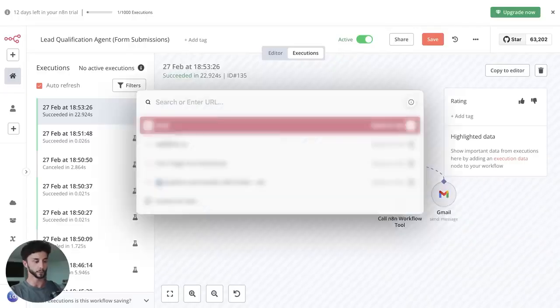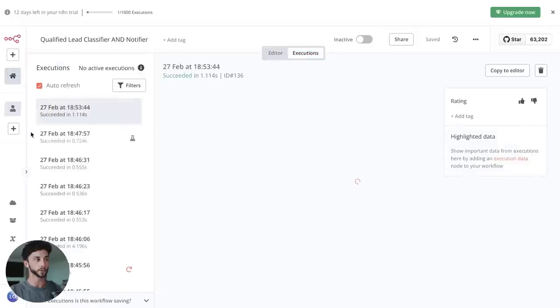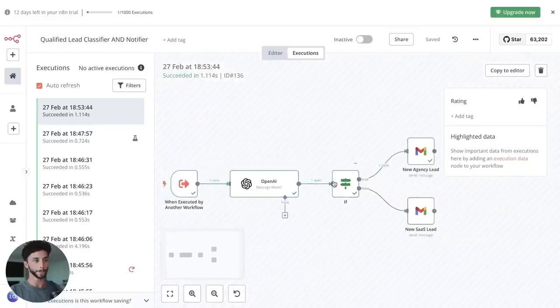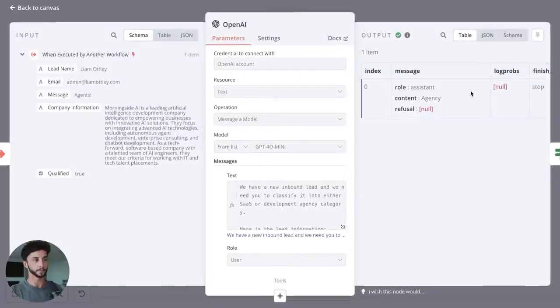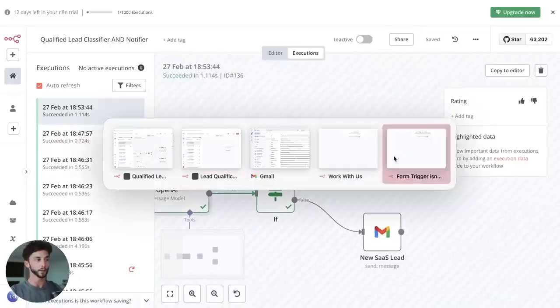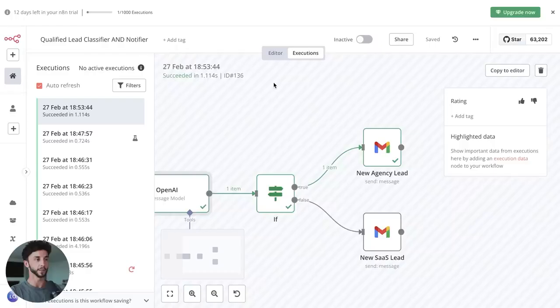And then if we go to our lead qualifier and notifier, and we go to executions, we will also see that we have a new one that has succeeded here, which was just a few seconds ago. And that's gone through. It has outputted it as agency, which is the classification that we wanted. It has gone through and has sent a new email. And if we go to here, we have new agency lead there. There we go, all the information. So that's working, number one.